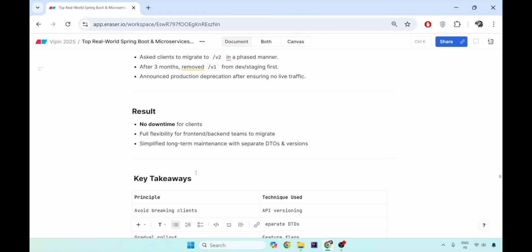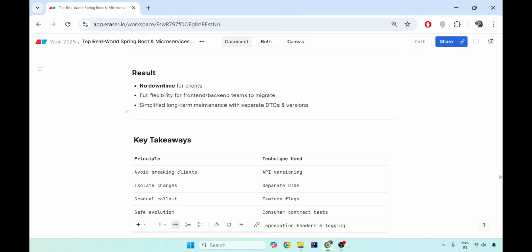What is the result of this versioning? No downtime for clients. Your older clients will be happy with your V1, where they just need the price. Whether it is discounted or MRP, they don't care. They just need the price which is currently being sold in the store. The good thing is you have full flexibility for your consumers, be it the front end UI or the back end services, to migrate at their own pace. You don't have to hastily move as soon as we make the change.